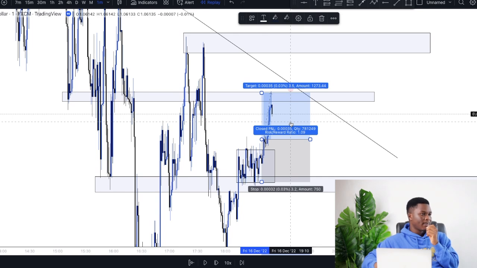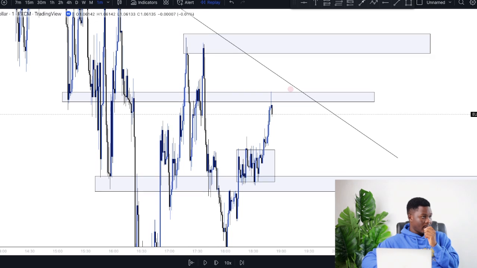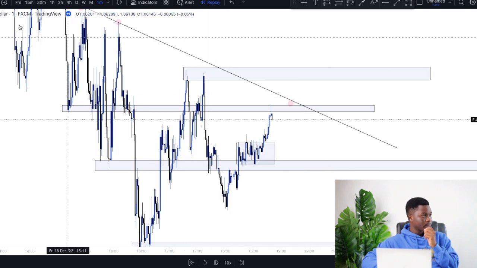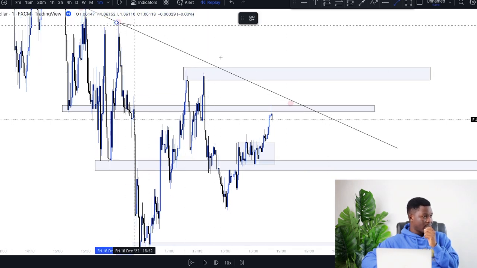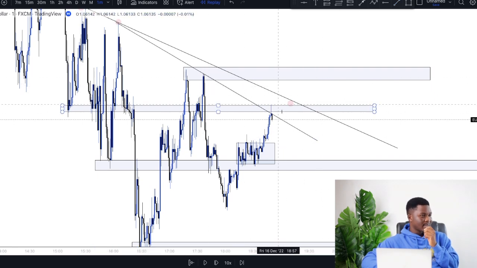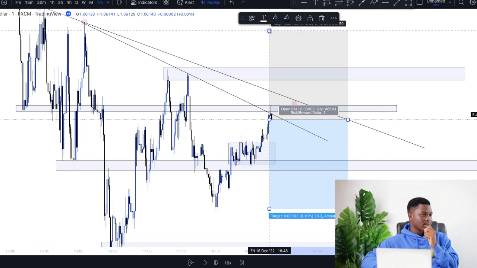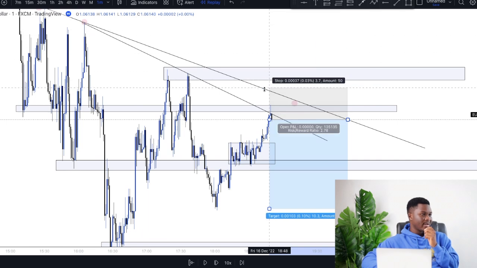Now it's very important because it aligns with our trend line, if you will see, right? If I draw an inner trend line from this point to this point, you can see that the market just came to tap on this trend line and worked into this key zone. So this is also a good opportunity for me to jump in on this trade over here, right? And my stop loss is going to be over here, quite a bit above the structure.